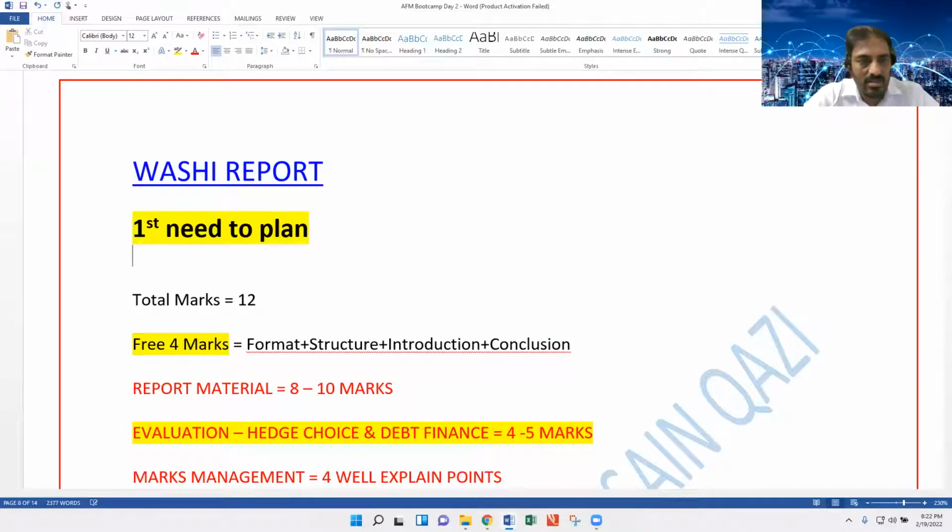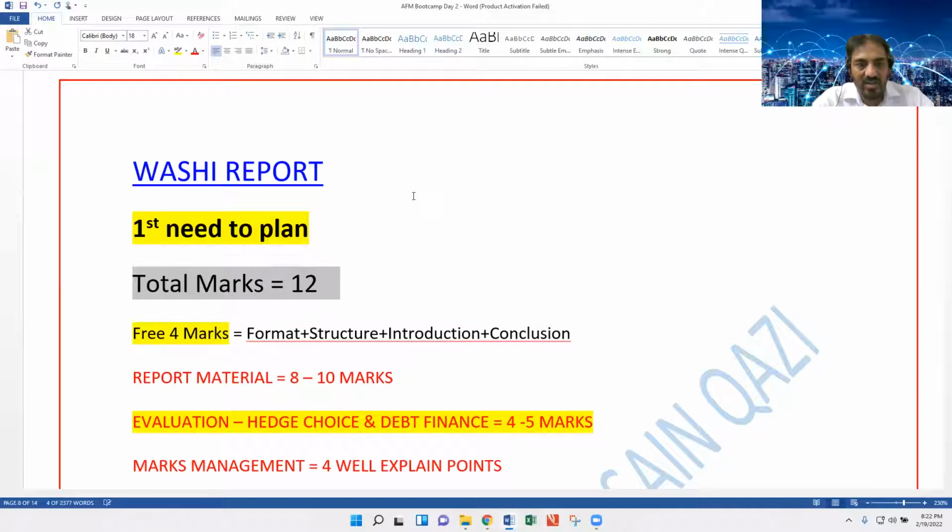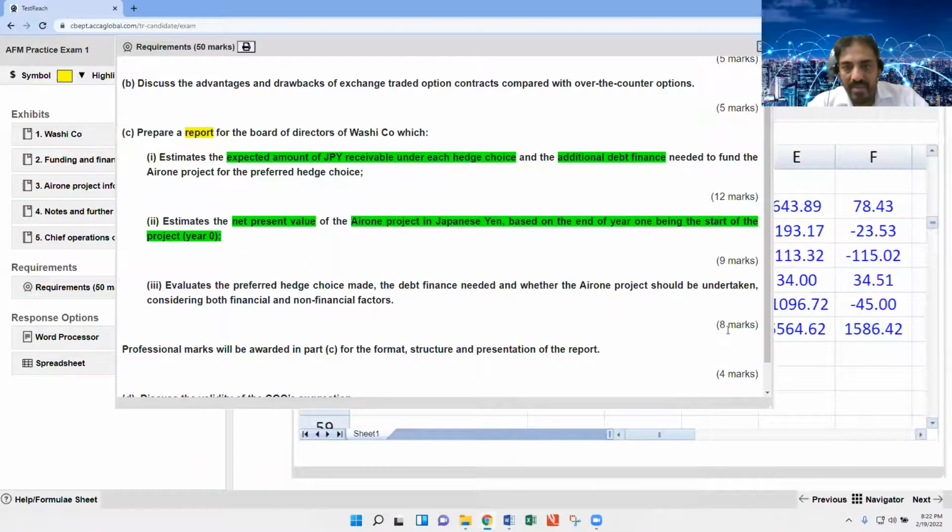First, you need to plan the total marks that we have already discussed. 12 marks. 12 marks includes 8 marks related to evaluation. The word evaluation is here. Moreover, the debt finance needed and whether the Air 1 project should be undertaken.